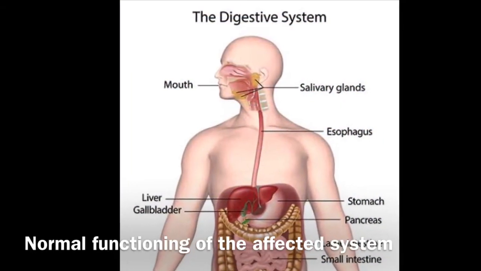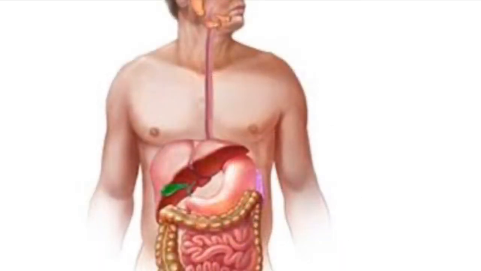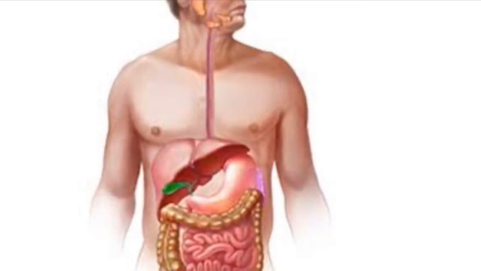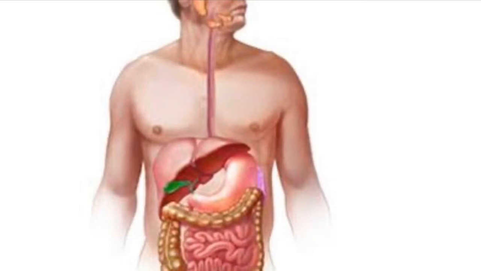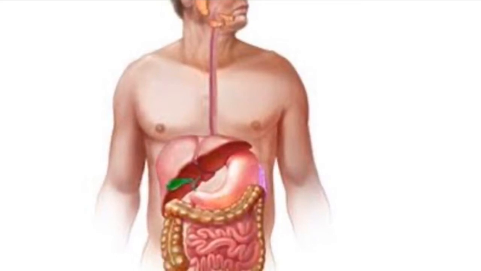Normal functioning of the affected body system. The digestive system plays an important role in absorption of nutrients into the body. It takes the food we ingest and breaks it down mechanically and chemically in the mouth and the stomach. It then absorbs nutrients, fats, proteins, and water in the intestines before eliminating waste through the rectum.